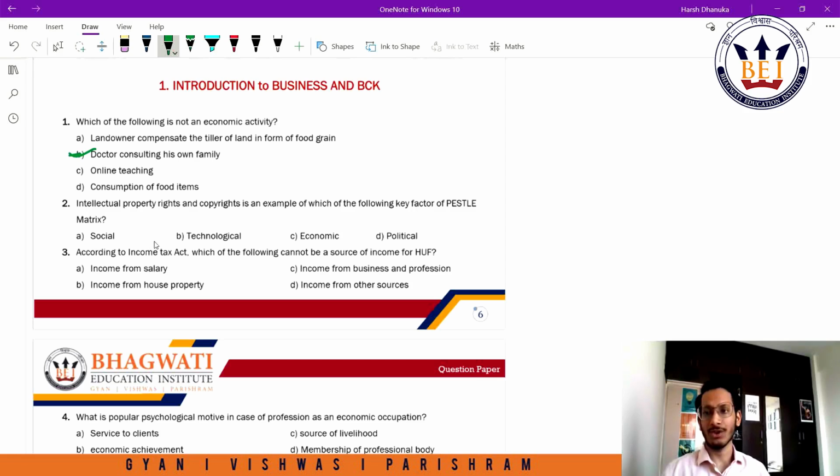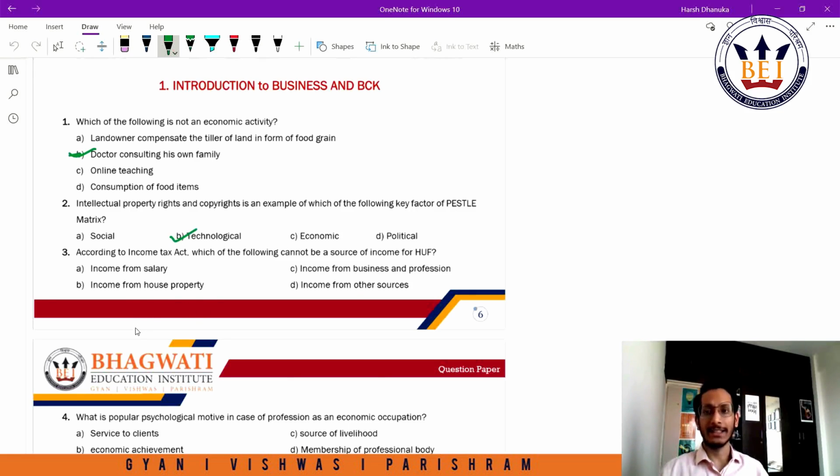Moving on to the second question. Intellectual property rights and copyrights is an example of which of the following key factors of the PESTLE matrix? Now we know that PESTLE has political, environmental, social, technological, legal and economic aspects. So intellectual property rights and copyrights is something to do with your innovation in technology. So the answer here would be technological factor. Moving on to the third question.